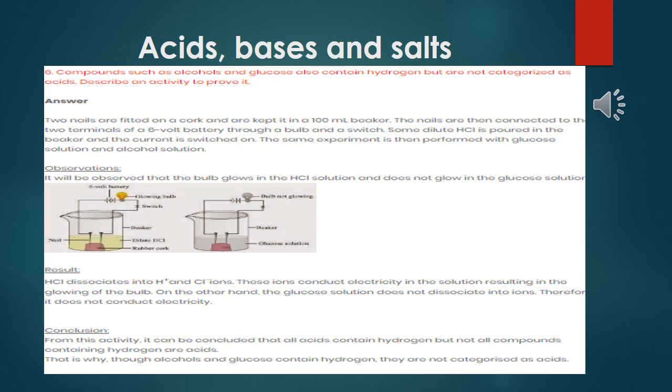So from this activity, it can be concluded that all acids contain hydrogen, but not all compounds containing hydrogen are acid. That is why, though alcohol and glucose contain hydrogen, they are not categorized as acid.